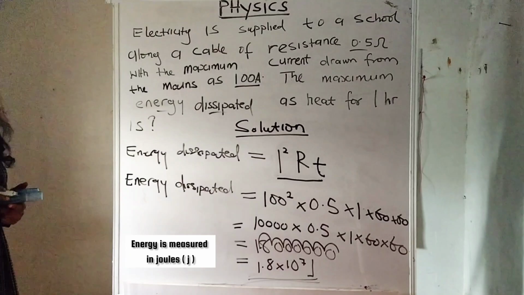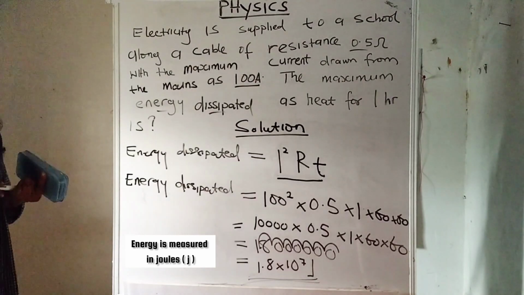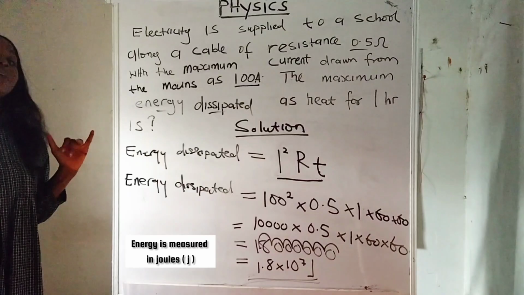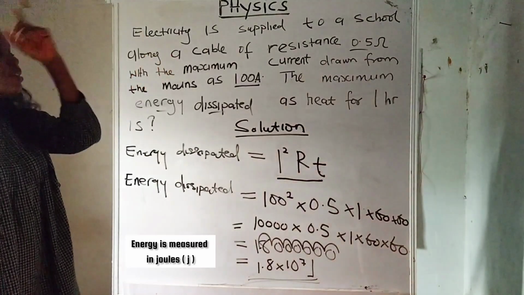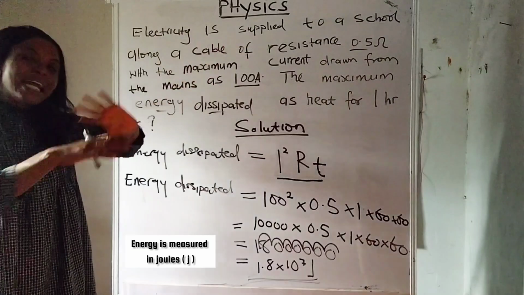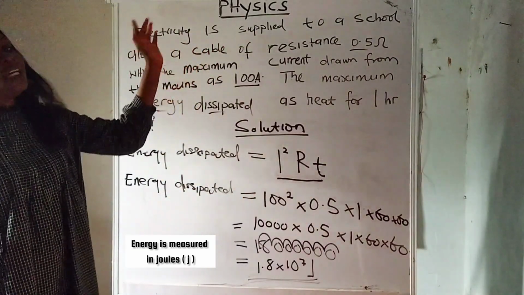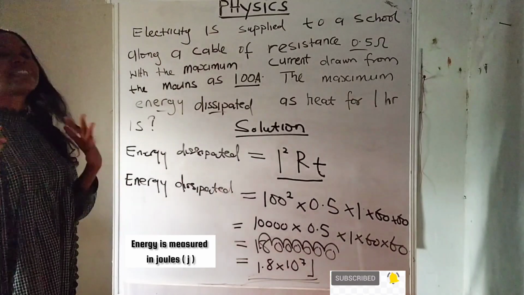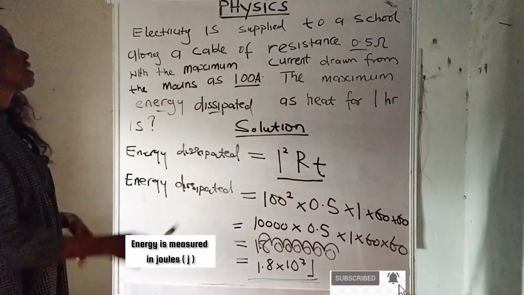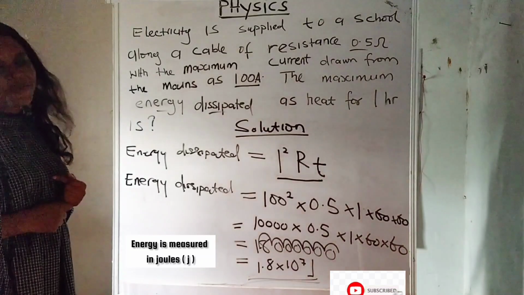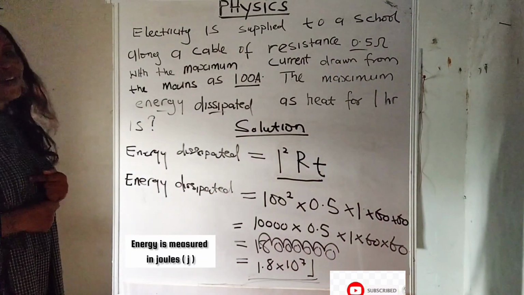Do you understand? So today we have learned basically two important things on electricity. First is that electric energy is dissipated as heat during the course of electric supply or electric transmission. And the second is how to calculate such dissipated energy. I hope you understand. Thank you for watching.